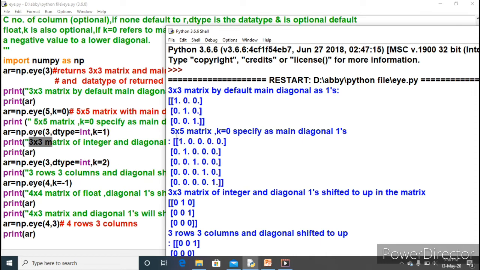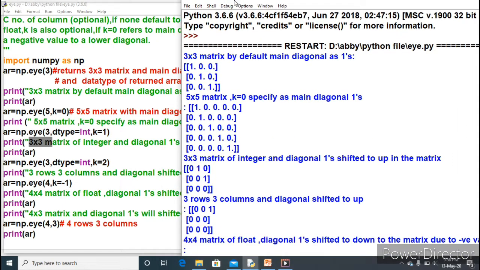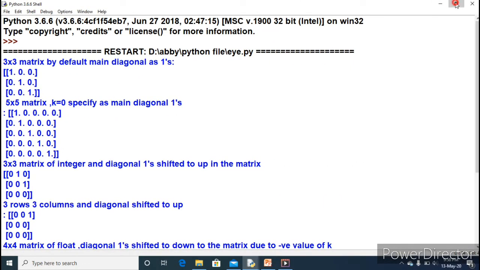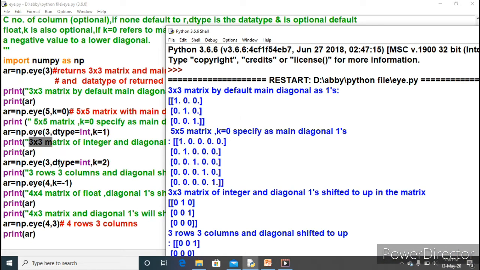Just look at here, a 5 into 5 matrix, this one. When the value of k is 1, it moves the main diagonal ones to the upward side. Next is the output for this, which you need to see very carefully.